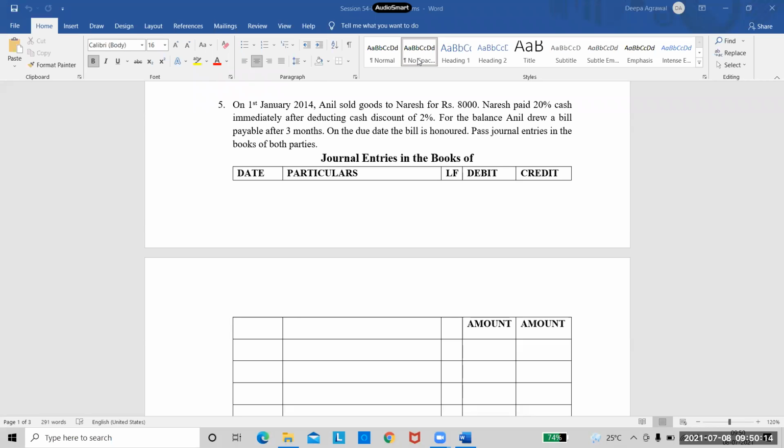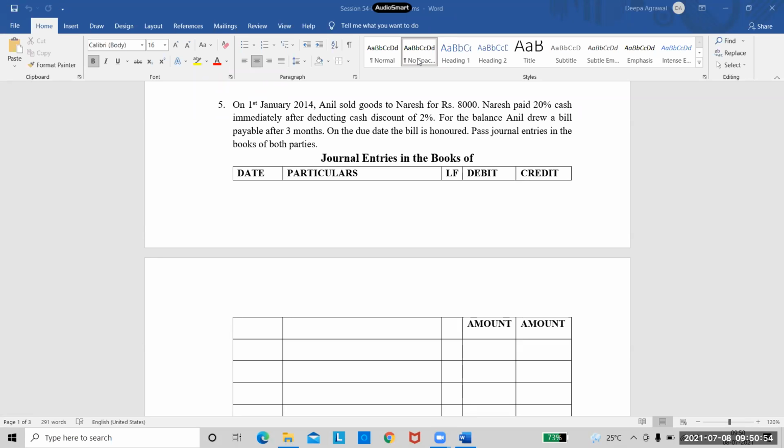Naresh paid 20% cash immediately after deducting cash discount. In the books of Anil, how will you write? When Naresh is paying cash, how will Anil write this entry? Think and tell me. You have to tell me the entry in the books of Anil when Naresh is paying 20% cash. Anyone? Cash account debit, discount debit, to Naresh. Correct. Cash account debited, discount account debited, to Naresh.